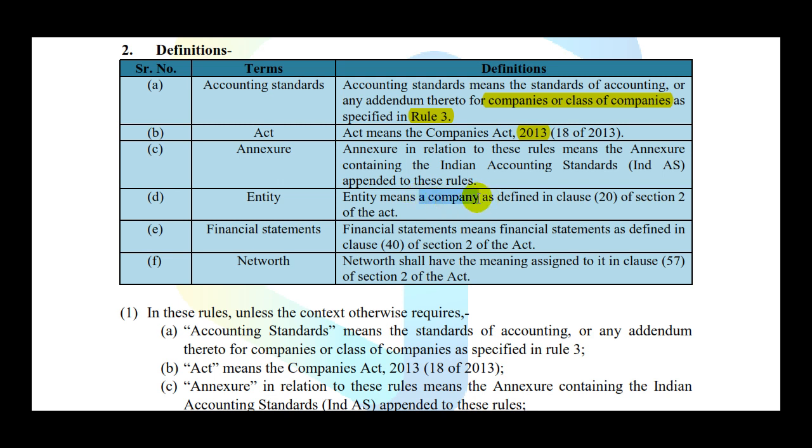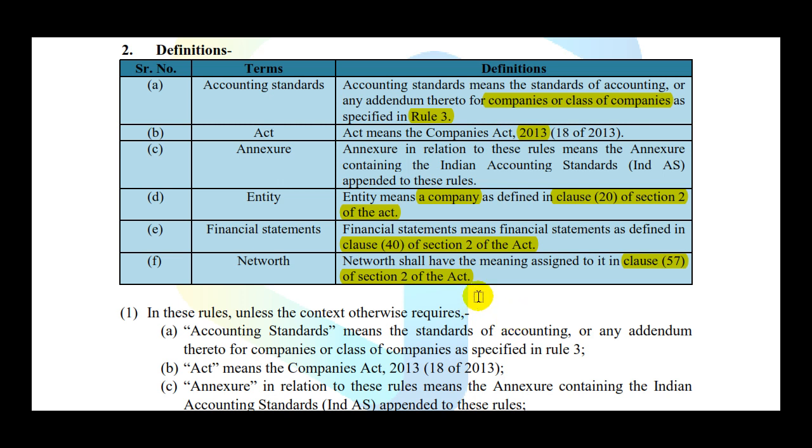Entity means a company as defined in clause 20 of section 2 of the Act, and Act means Companies Act 2013. Financial statements means financial statements as defined in clause 40 of section 2 of the Act, and net worth shall have the meaning assigned to it in clause 57 of section 2 of the Act.